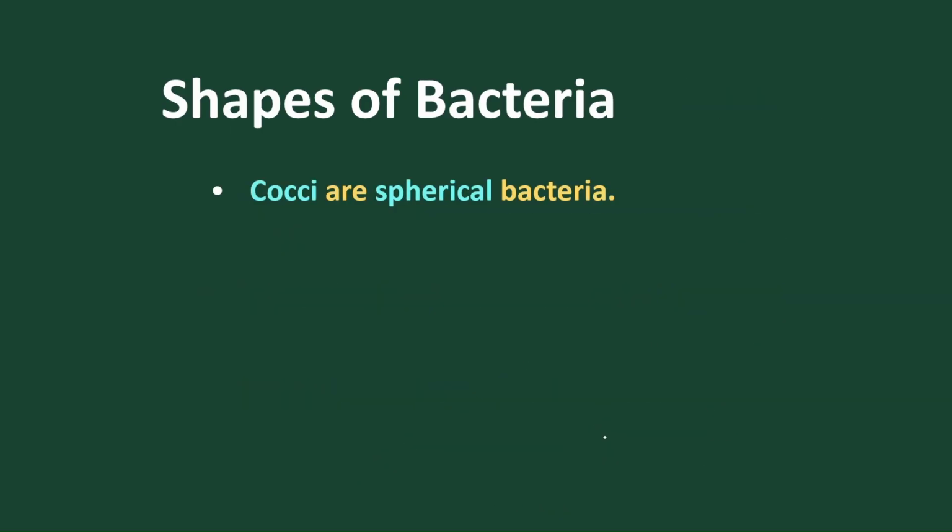Shape of bacteria. The bacteria are classified on the basis of shape. If we see a spherical shape, it means the bacteria are spherical in nature. So these are called coccus, or cocci.